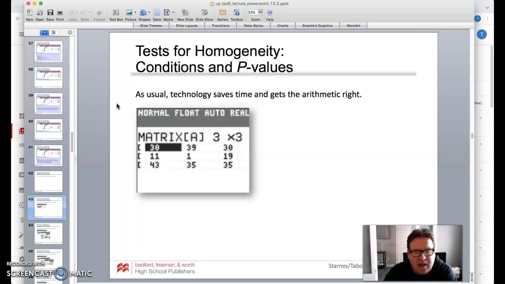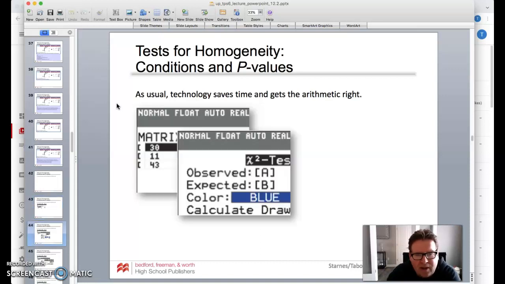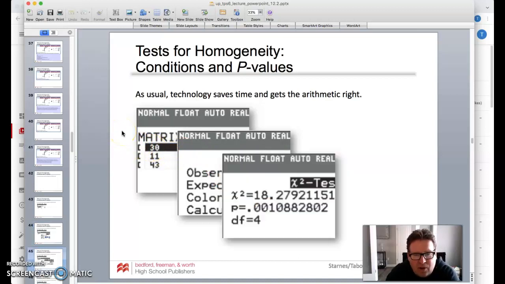Now again, use the technology. Check out Tech Video 30. It does a really nice job of showing how to put this in a matrix and get all the calculations done. That's the observed, that's matrix A when you do the chi-square test, and you can put that in, and it'll figure out the expected values for you, and then you're able to get your chi-square value and your probability of 0.0010.